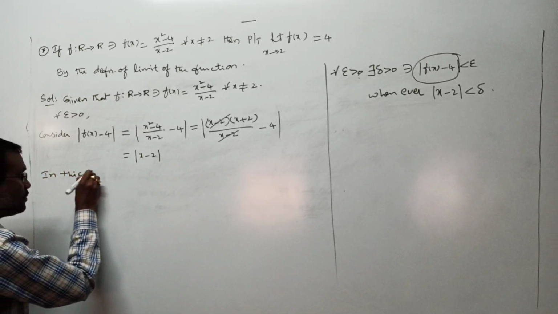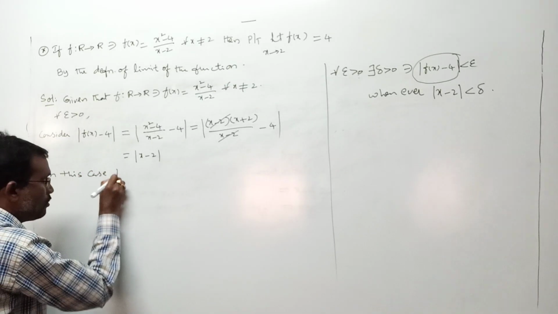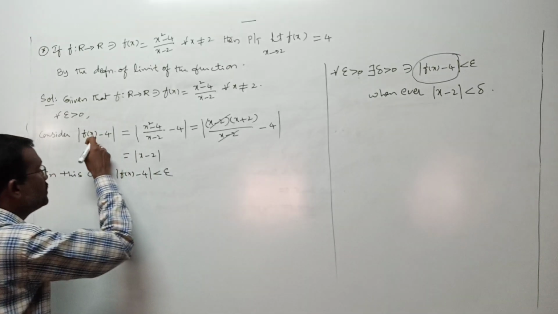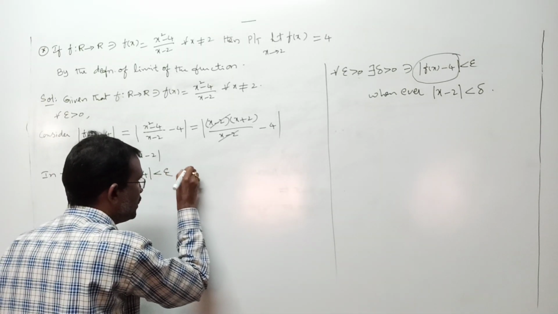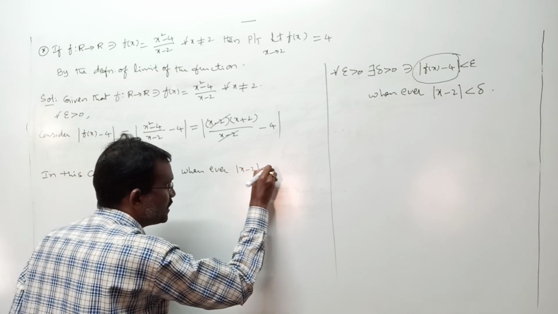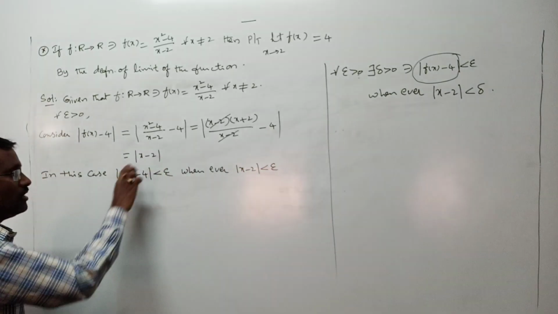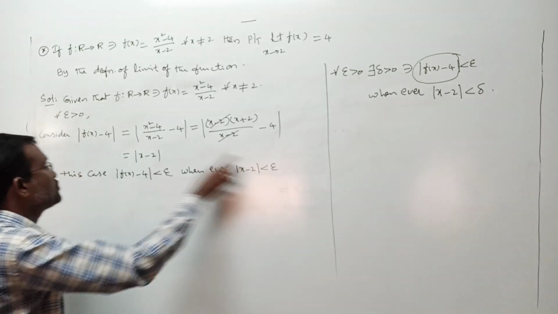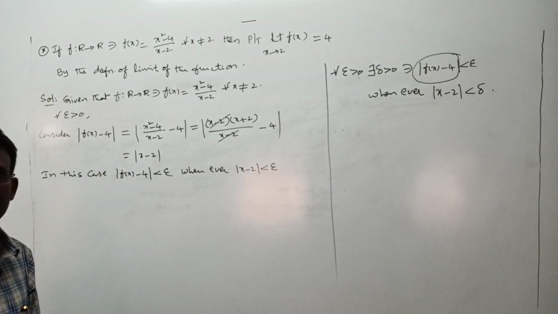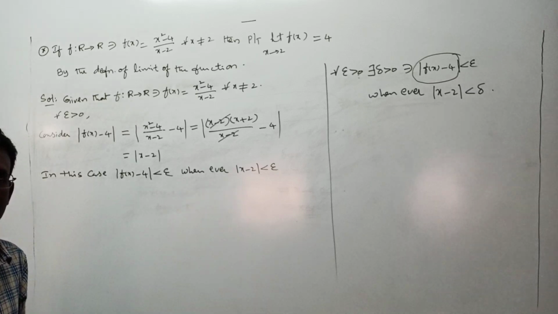In this case, mod f of x minus 4 is less than epsilon. This is less than epsilon whenever mod x minus 2 is less than epsilon. Any doubt? If this mod x minus 2 is less than epsilon, automatically this is also less than epsilon, because both are equivalent quantities. That word I have written here.